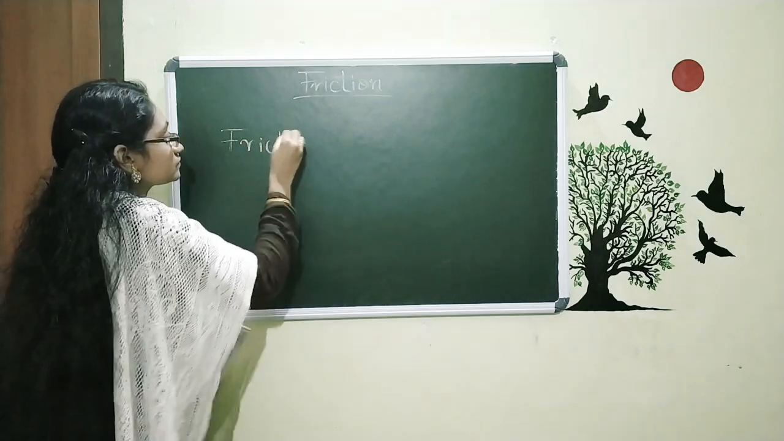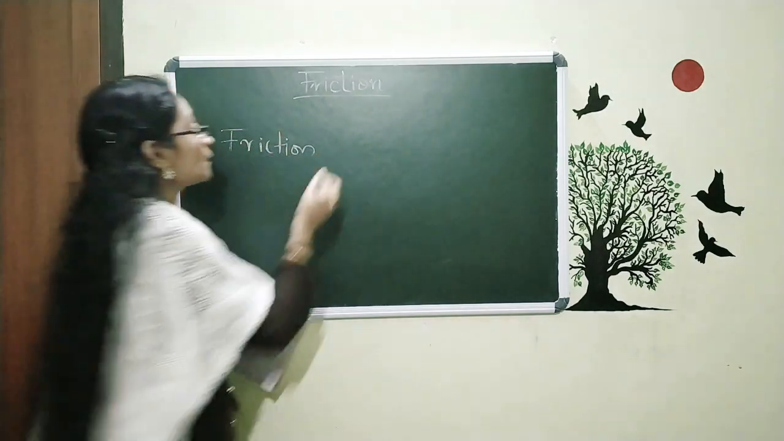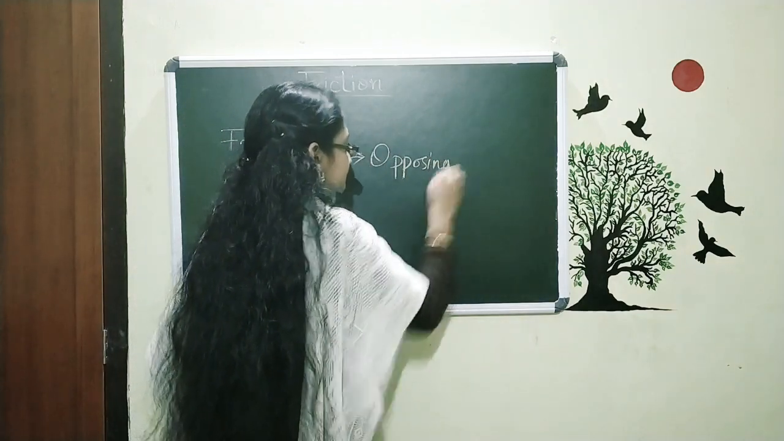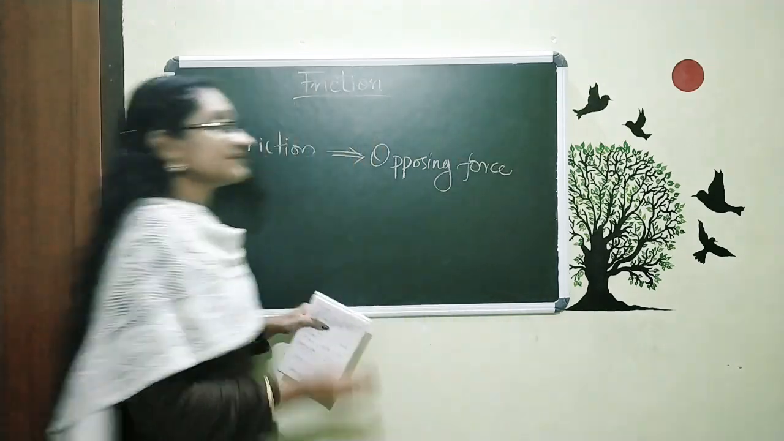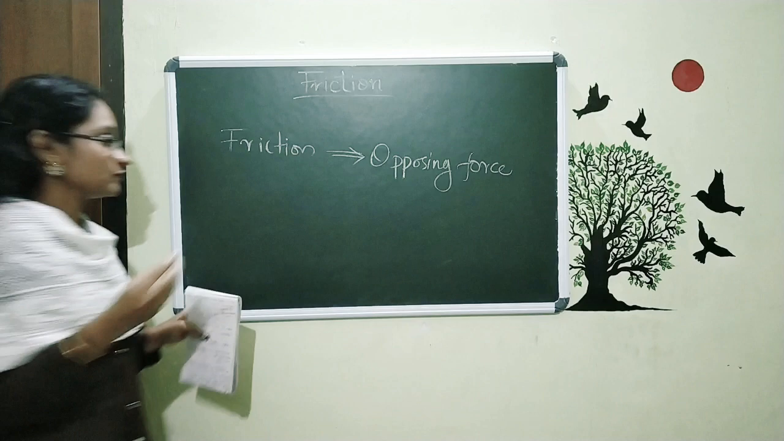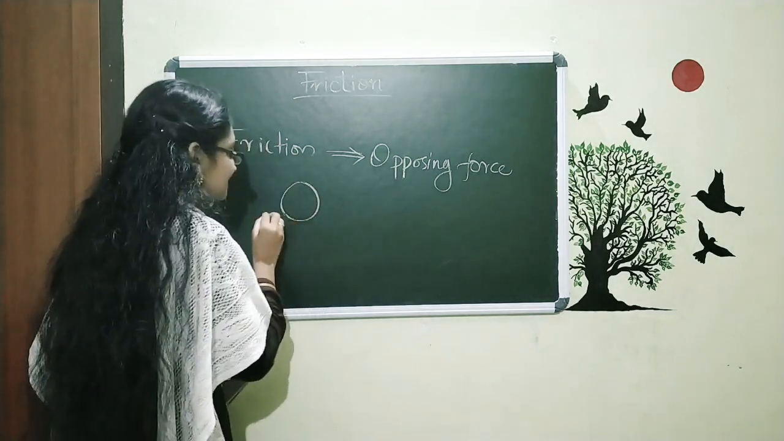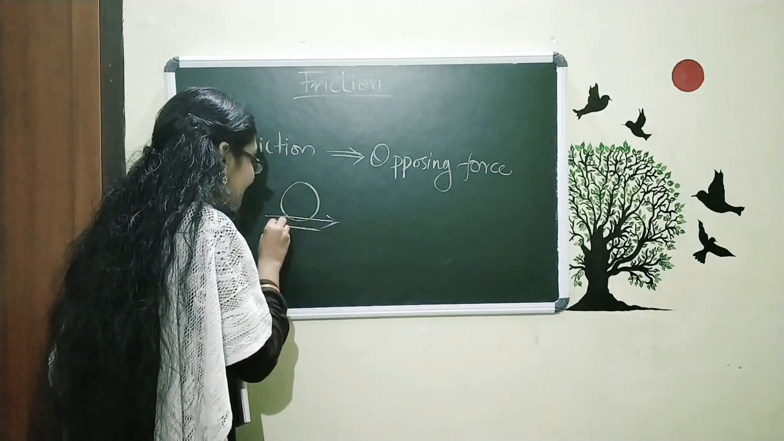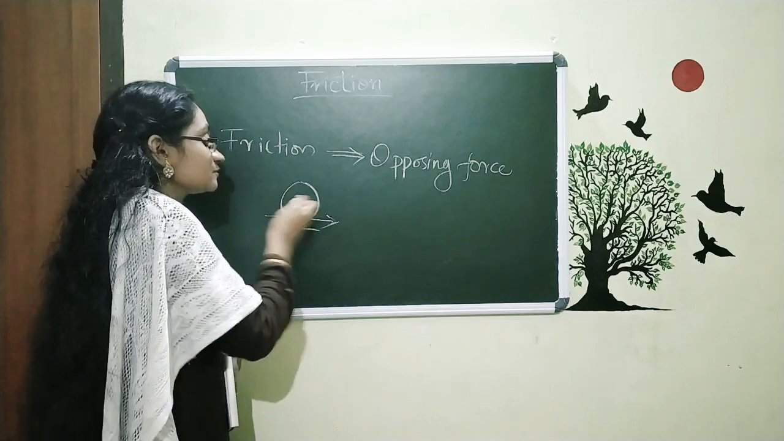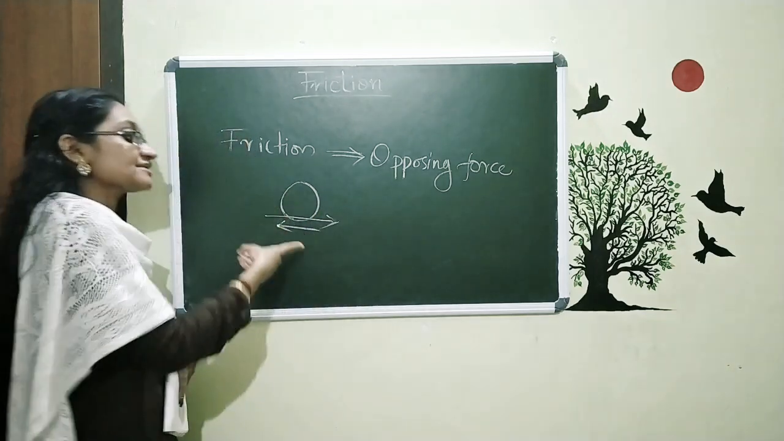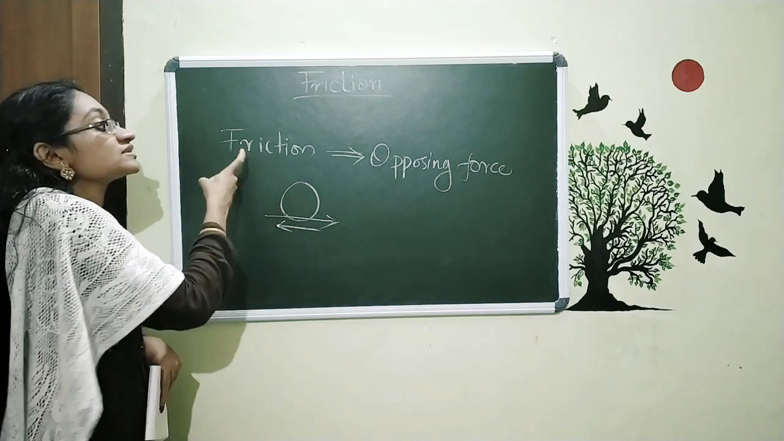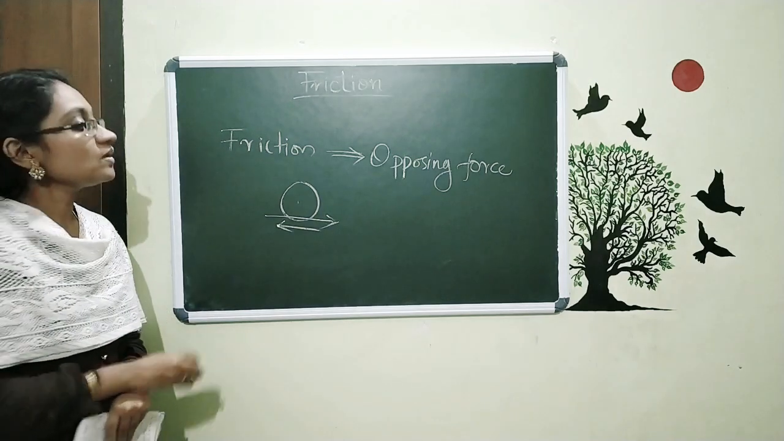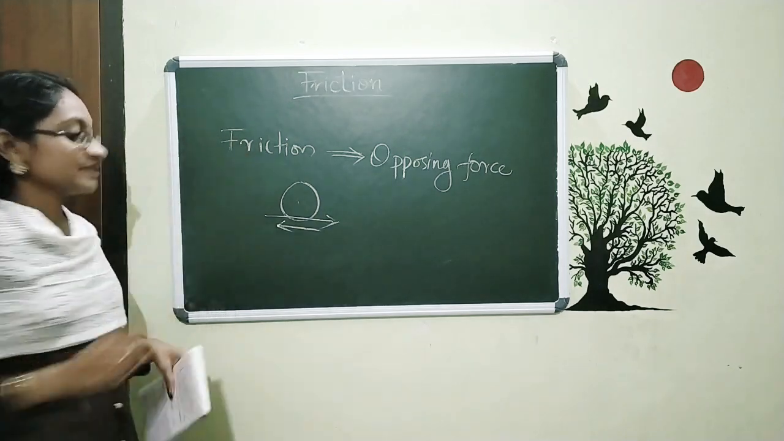Friction is the opposing force that acts against the motion of an object, which means that when an object is in motion, there of course acts a force which is against the motion of the object. When this object is moving in this direction, then there acts an oppositely directed force, and that force is called friction, and this force opposes the motion of this object. So that's how we explain the term friction.